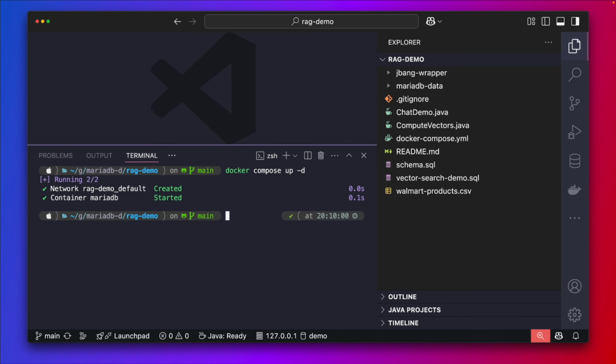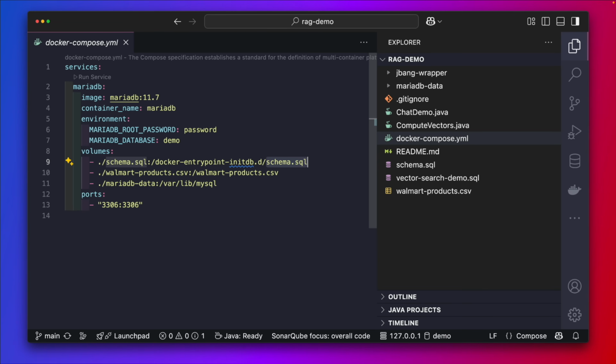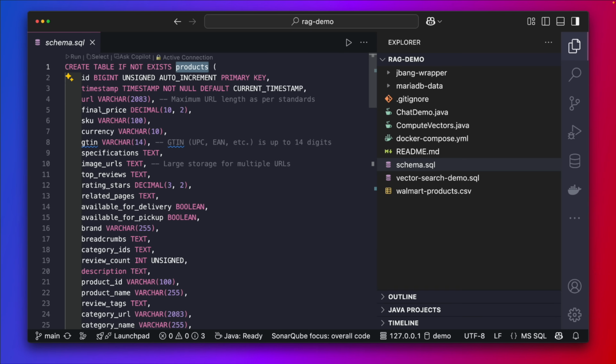Okay, so here's my IDE. The first thing I do is run docker compose up, which uses this file. It's just a regular MariaDB deployment with Docker Compose in this case. But the interesting thing is that we have a schema.sql file in the Docker entrypoint initdb.d directory. That means it's going to be run automatically when the container starts. And this is the contents of this file.